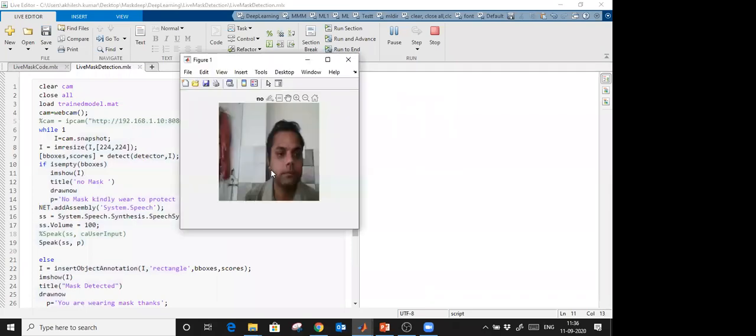So you see it says, no mask, kindly wear a mask to protect yourself. Now I am going to wear the mask. No mask, kindly wear a mask to protect yourself. You are wearing mask, thanks. See? And these are the anchor boxes. You are wearing mask, thanks. Now if I remove this mask, you can see how perfectly this model is working. No mask, kindly wear a mask to protect yourself. Okay, I'm going to close this.